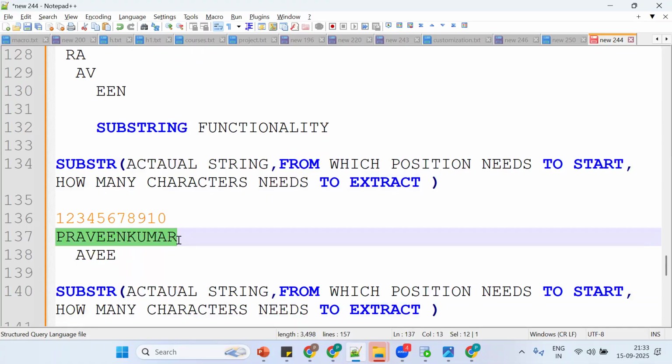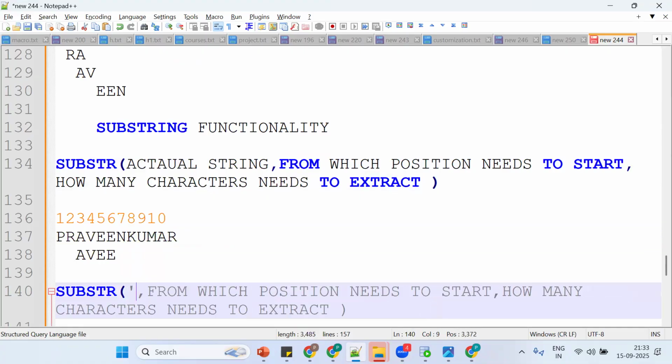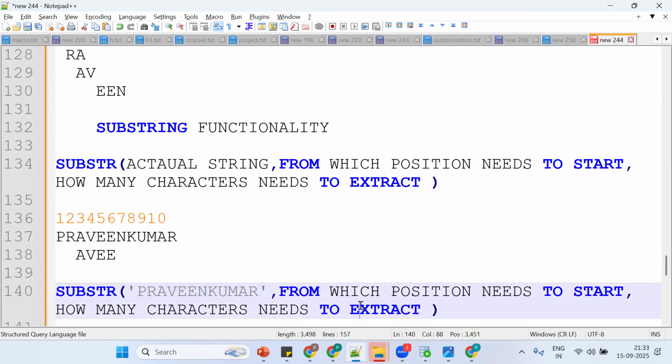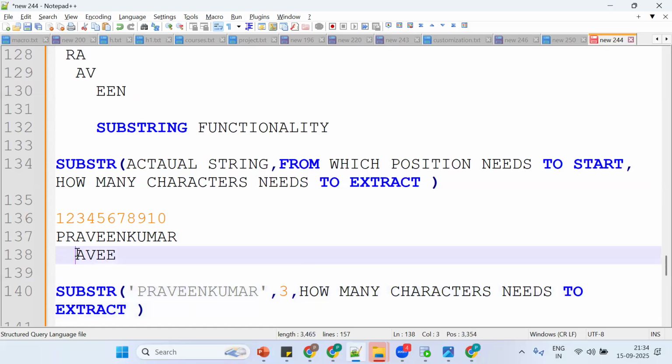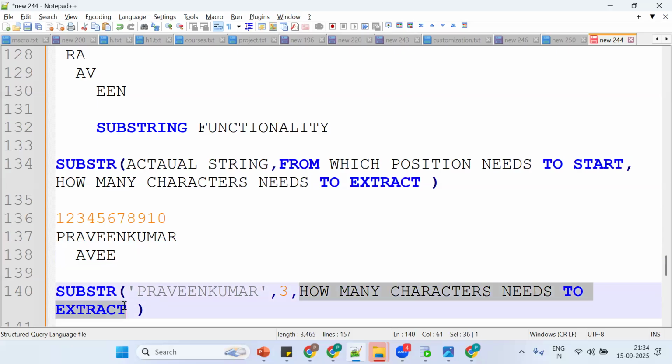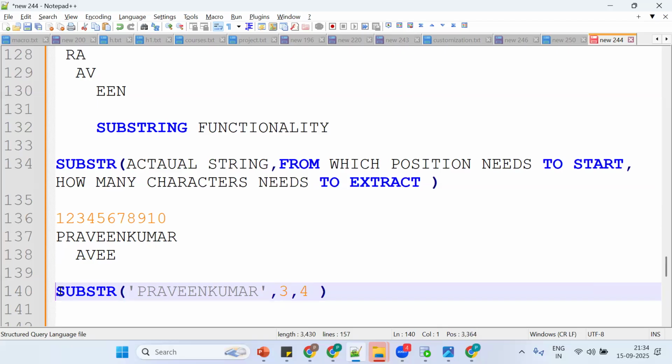Praveen Kumar is your actual string, put in single quotes. From which position to start? A is at which position? Third position. How many characters need to be extracted? 4. 1, 2, 3, 4. So let me put the same thing in SQL.